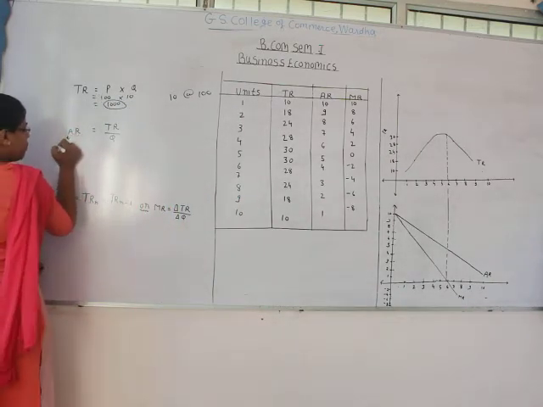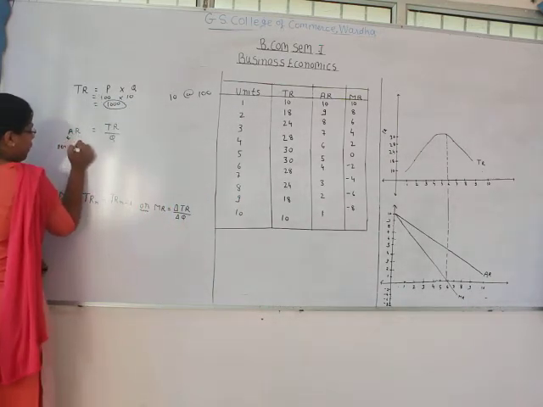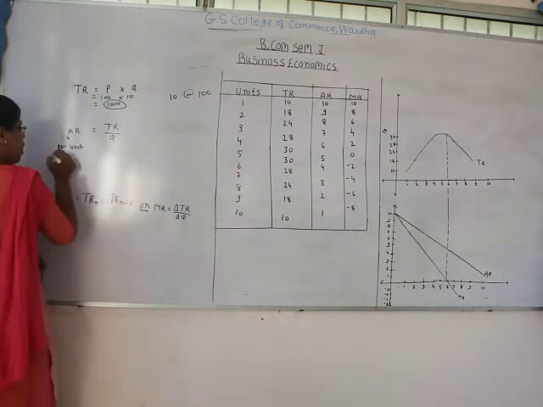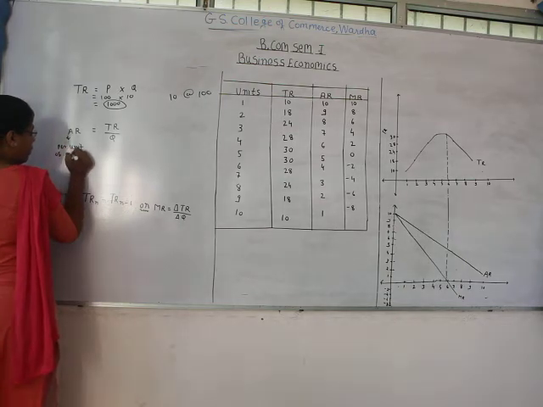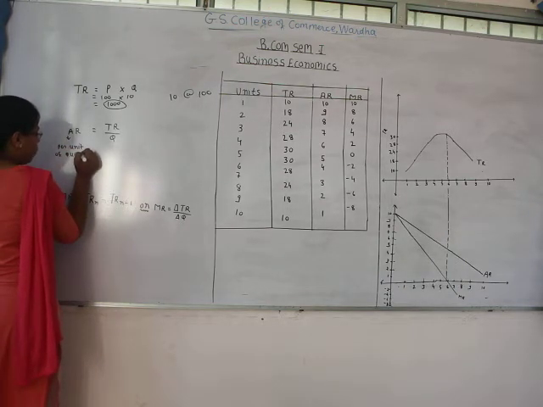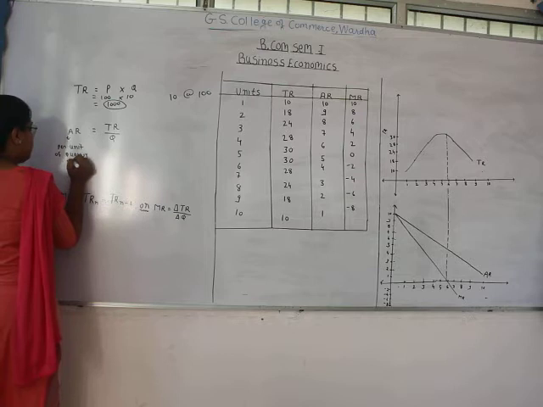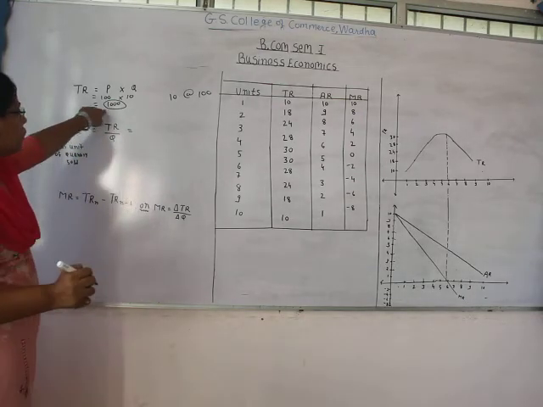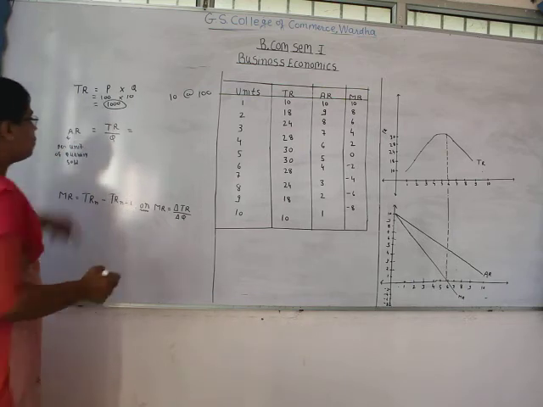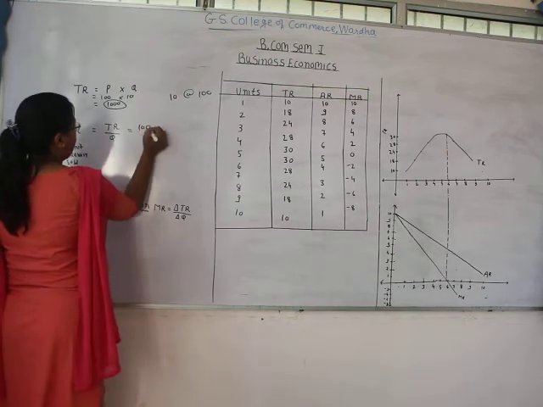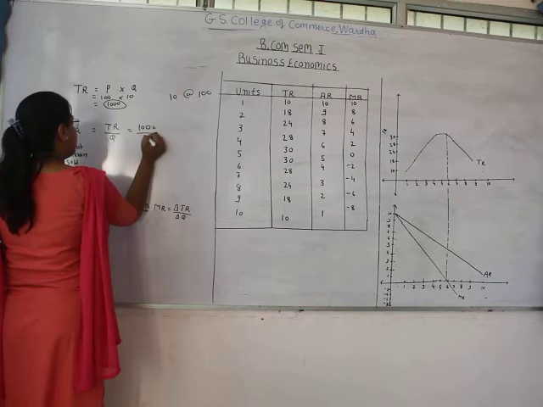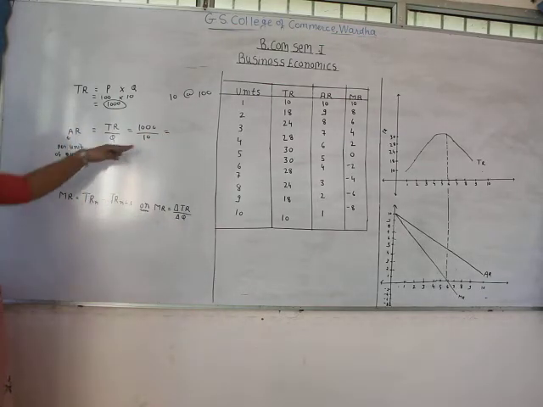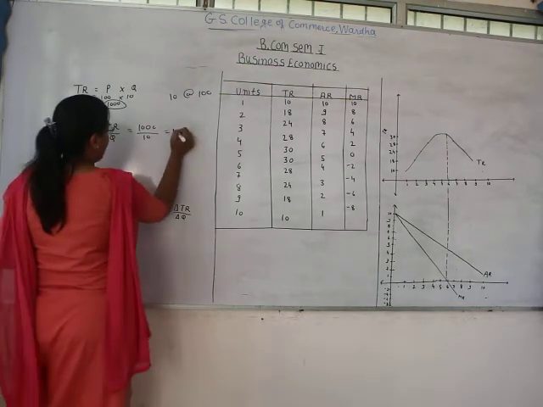Here it refers to per unit of quantity sold. Like here we have seen that our total revenue is rupees 1000 and quantity sold is 10. So what's going to be our average revenue? Our average revenue is going to be 100.